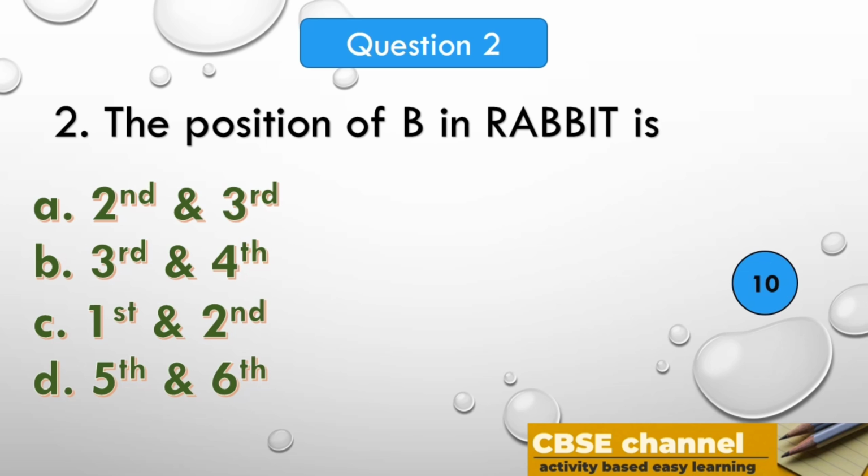Your time starts now. Time out. The answer is third and fourth. In the word rabbit, B is in third position and fourth position.